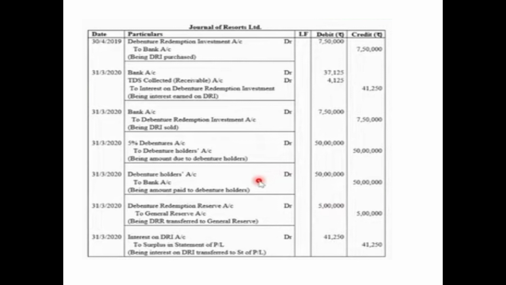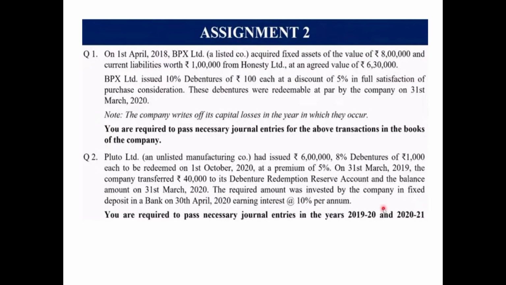So we have discussed the entries on each and every aspect which was discussed in the previous video. I hope the entries and calculations are clear to you children. Be very particular with the format, with the word journal, with narration, with dates, everything. Now this is the assignment based on this part of the video, question number 1 and question number 2. Just go through these questions. You need to do in your copies.